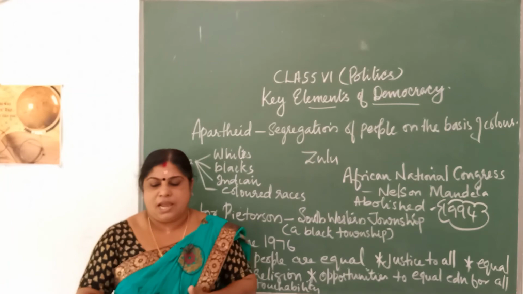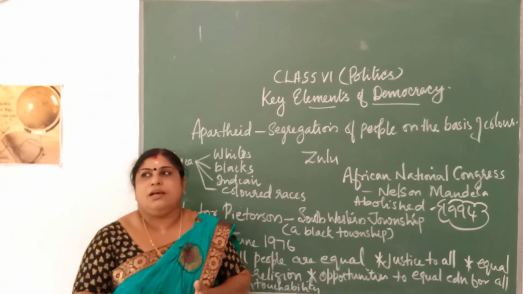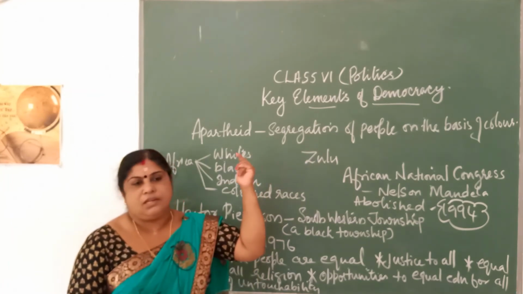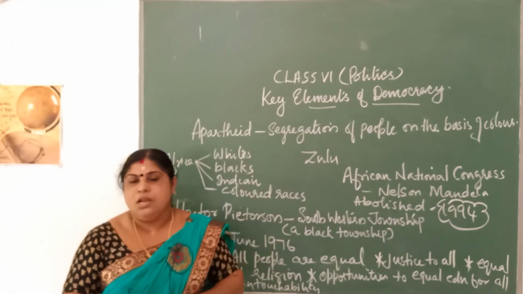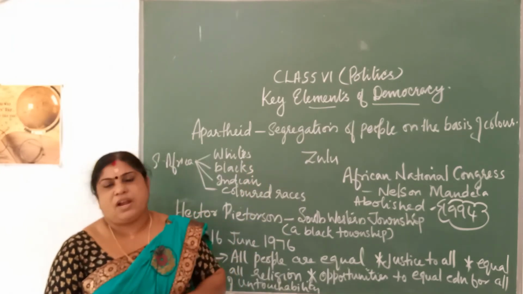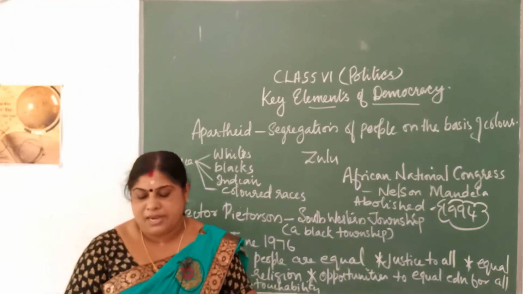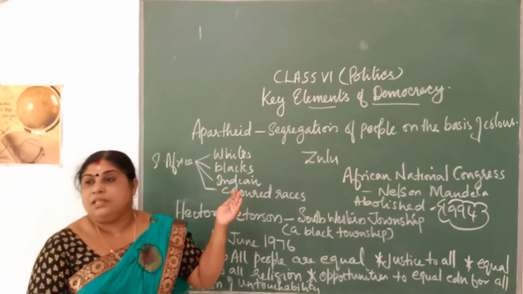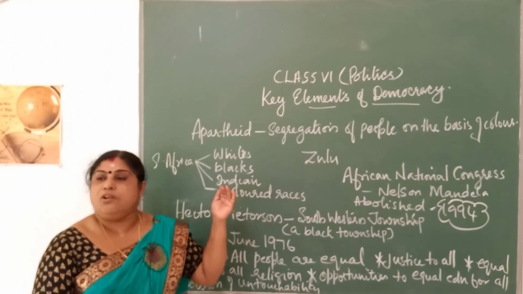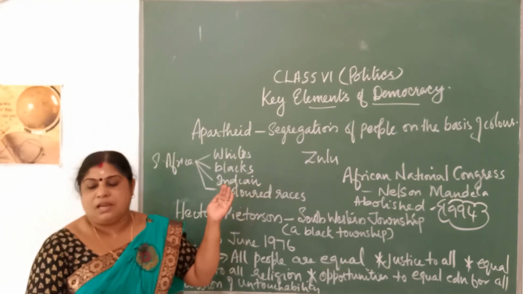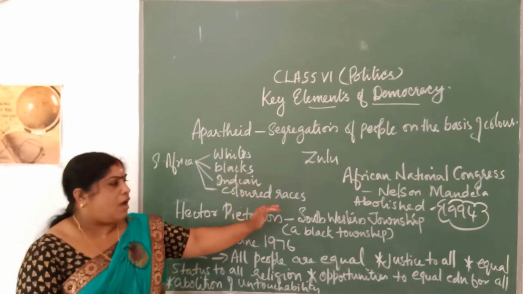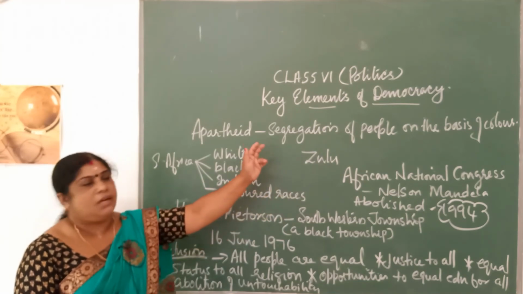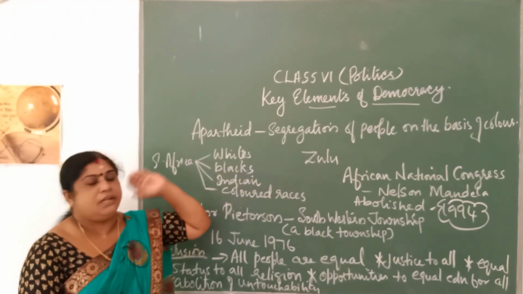So, equality and justice are also the key elements of democracy that you learned in the previous class. Now, the practice of untouchability was totally abandoned by law. Then child labor was addressed, and equal opportunities were given to girls and women. So, all these are the main points that you learn under the key elements of democracy.